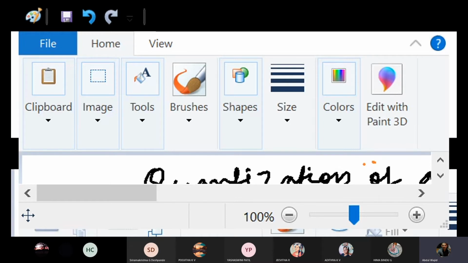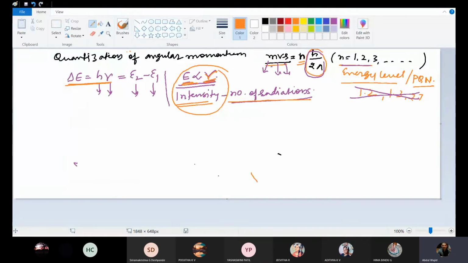This paint, I'm not able to see where the paint is. Fine. Now it's okay. Everybody can see this? Yes, sir.